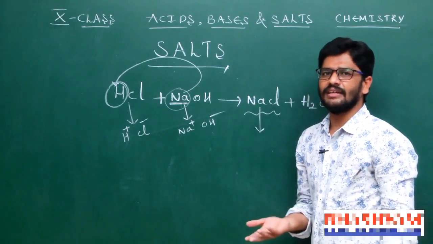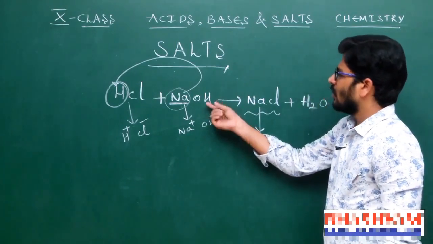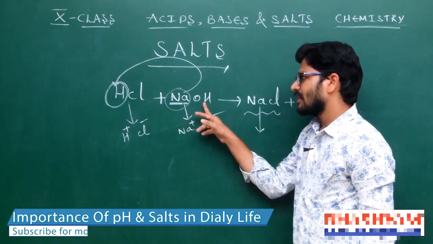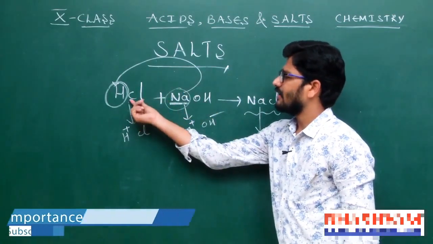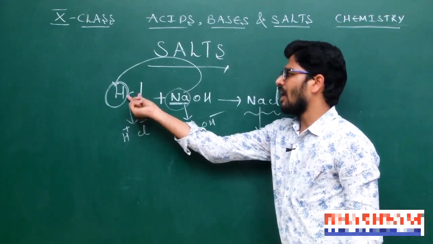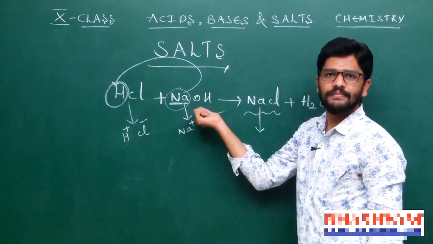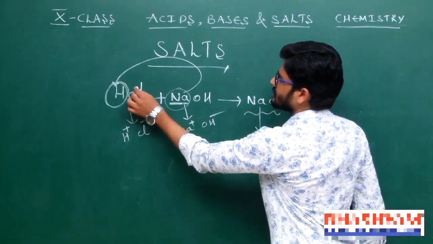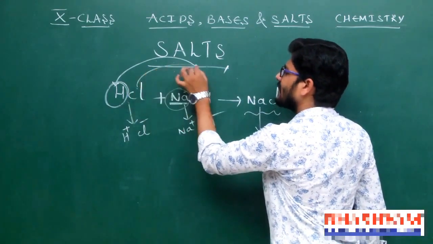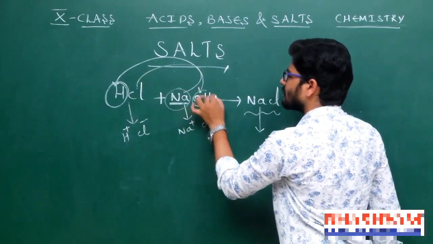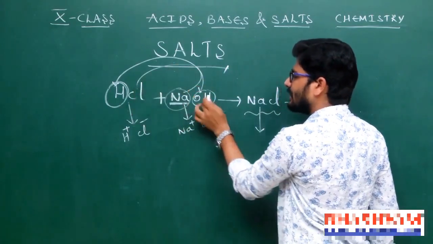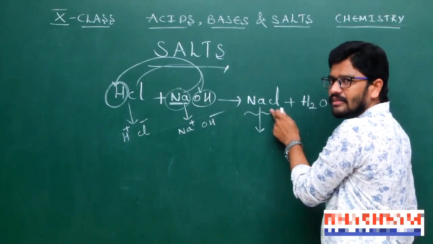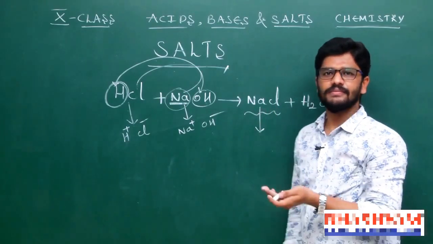Otherwise, we can say that the OH minus ions in the base can be replaced by the anion of the acid. It's simply this OH minus ions replaced by Cl minus ions, then we will get salt.